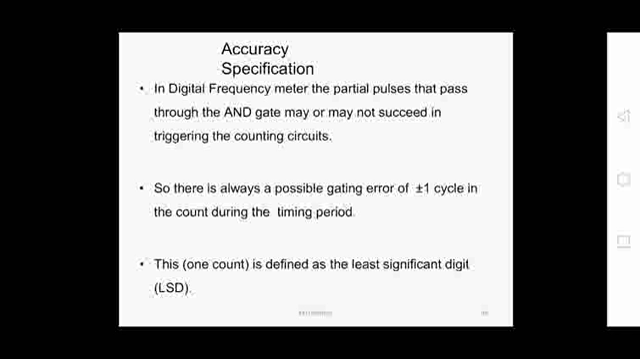This is due to what? In the frequency meter, the partial pulses that pass through the AND gate may or may not succeed in triggering the counting circuit. So there is always a possibility of a gating error of plus or minus one cycle count during the time period. This one count is defined as the least significant digit.